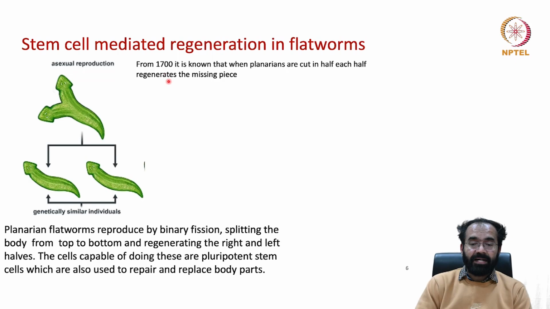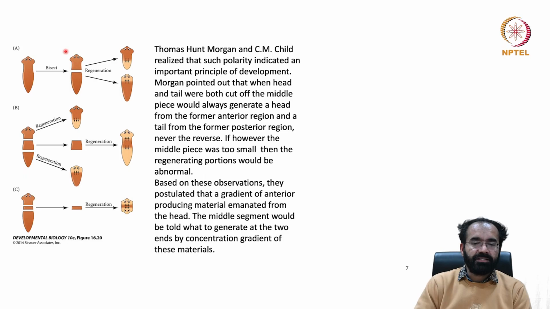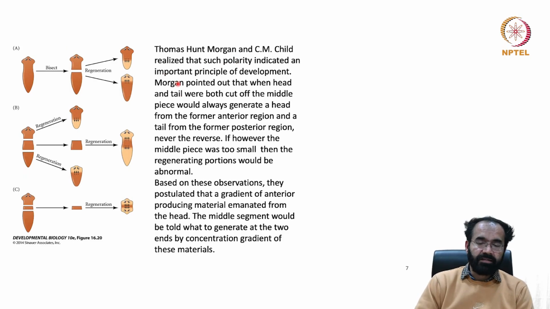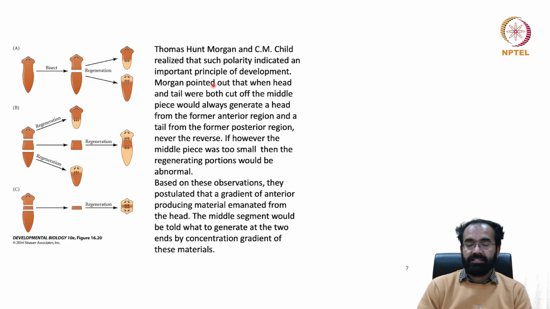It has been known since the year 1700 that when planarians are cut in half, they can give rise to multiple pieces. It's one of the ancient knowledge. In the same way, T.H. Morgan and Child, another scientist, realized that such polarity indicated an important principle in development. Polarity means what? The head region has got a head, the tail region has got a tail. You also have polarity in your body. You don't have a head at the base of your body, or near your leg. Your head is in the place where the head should be. Your legs are in the place where the legs are.